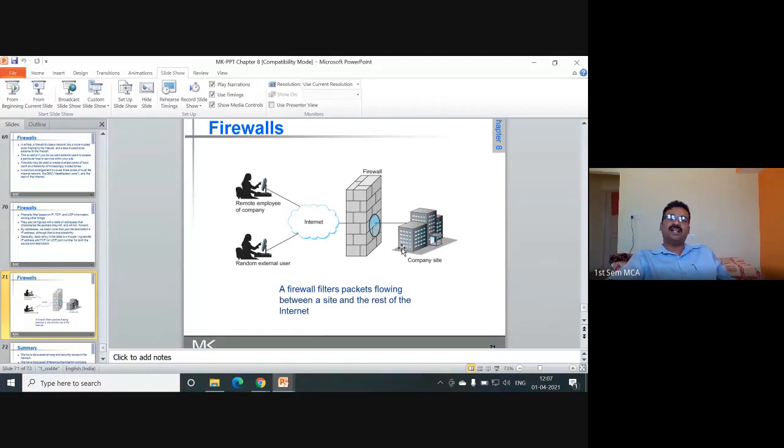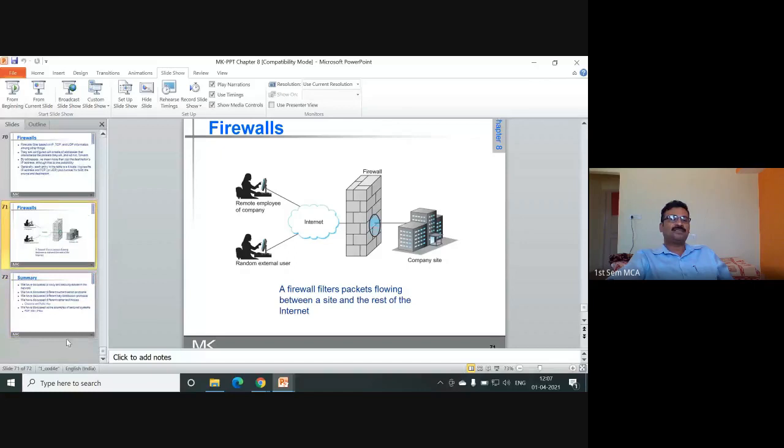So this is the high level architecture we can write. You can see here this is a firewall. Symbolically it is represented like a wall. Actually there won't exist a wall like that. But this is a conceptual idea which brings the security, and this company site needs to be a secured one, and this is the internet, and when people want to access the company network remotely, this firewall filters. So a firewall filters packets flowing between a site and the rest of the internet.